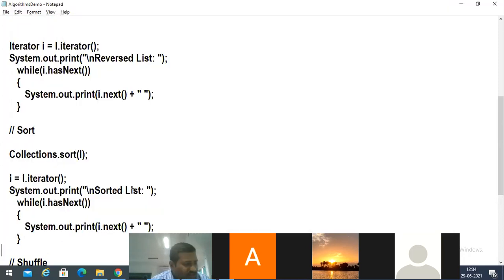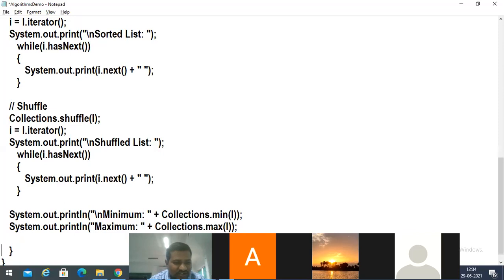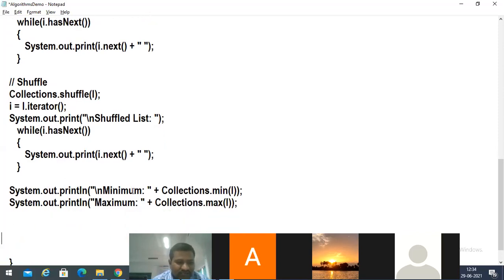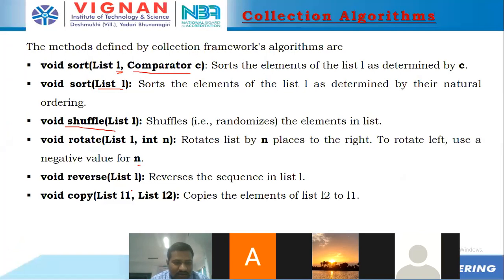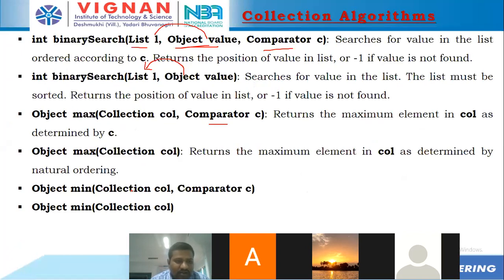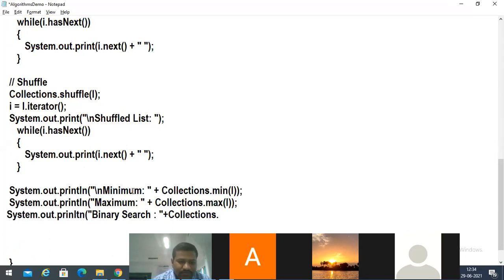Okay, so let's try to use the binary search function over here. System.out.println of Collections.binarySearch of L comma 100.